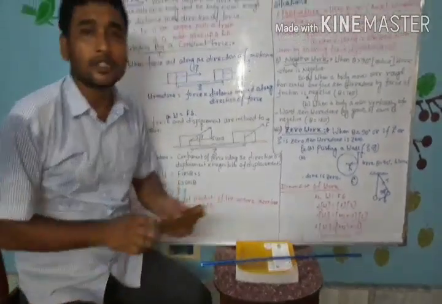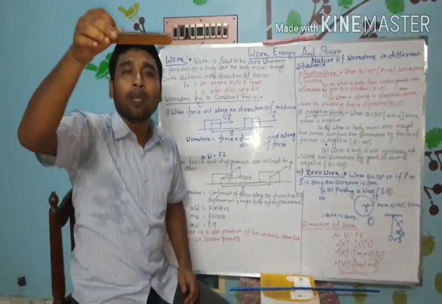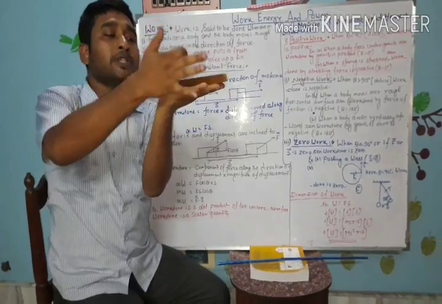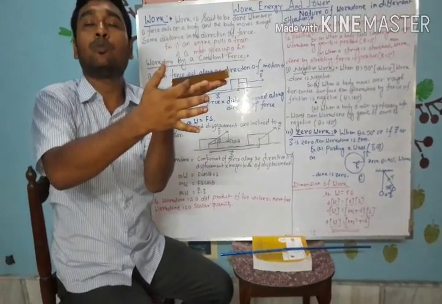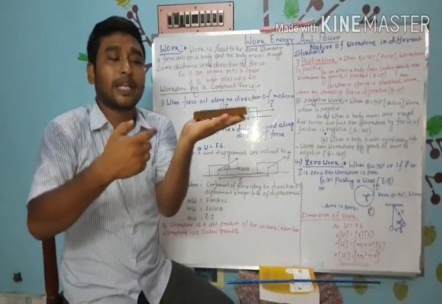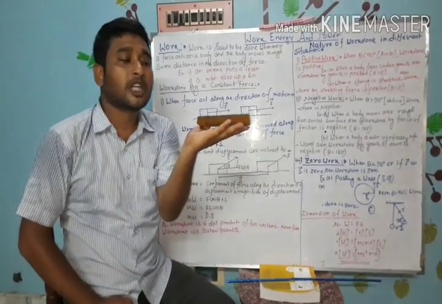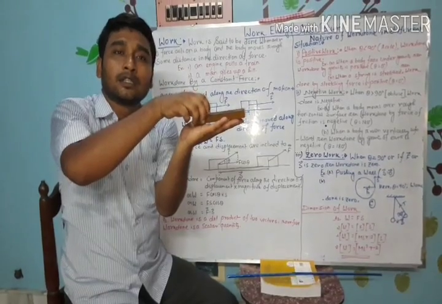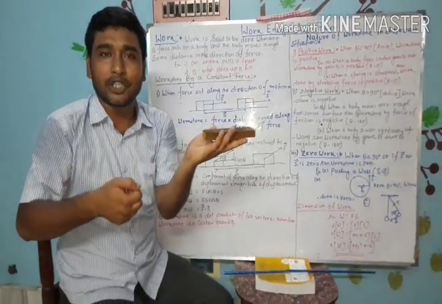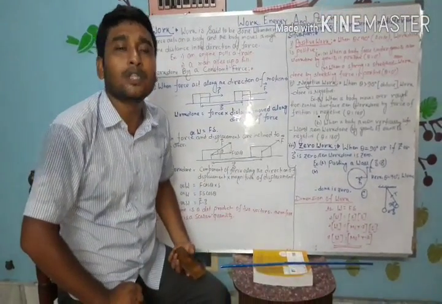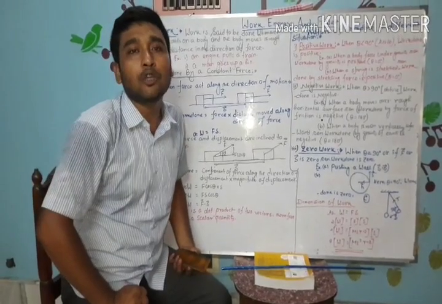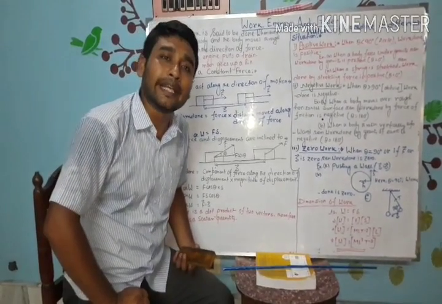Similarly, suppose this is an object in motion over my hand. Between this object and my hand there will be a force of friction, which acts opposite to the direction of motion. So the angle between the displacement and the force of friction is 180 degrees. So cos 180 is minus 1. So the work done by the force of friction during the motion of an object is also negative.